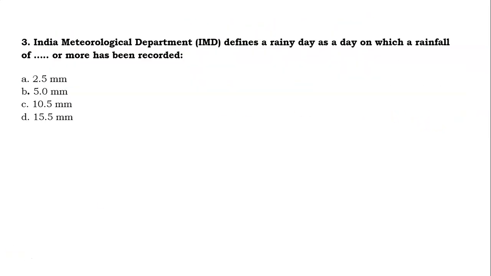Now the third question. Indian Meteorological Department defines a rainy day as a day on which rainfall of blank or more has been recorded. Friends, we receive rainfall each and every day in various regions of our country, but there is a criteria defined by the Indian Meteorological Department.